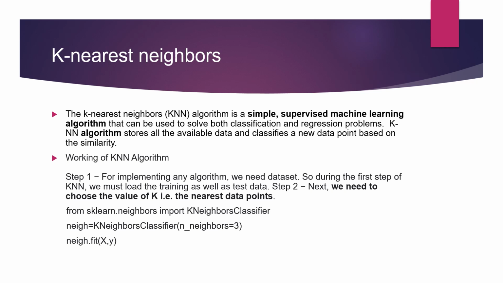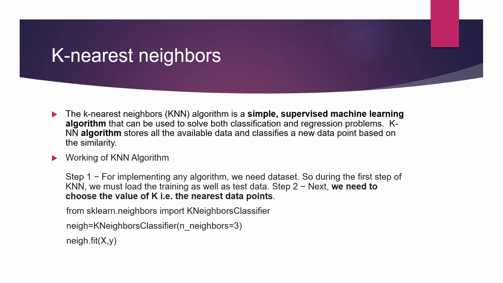So I have also shown you the working of KNN. For working, first we need to load our data, which I previously told you. The second step, we need to choose the value of k. You can see this is k nearest neighbor. So k here stands for the number of nearest neighbors, or you can say nearest data points. We need to choose the data points, the group of students we need to choose. Okay, so this is the implementation.